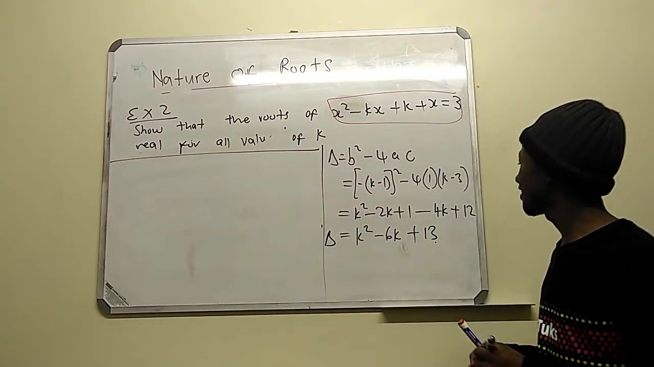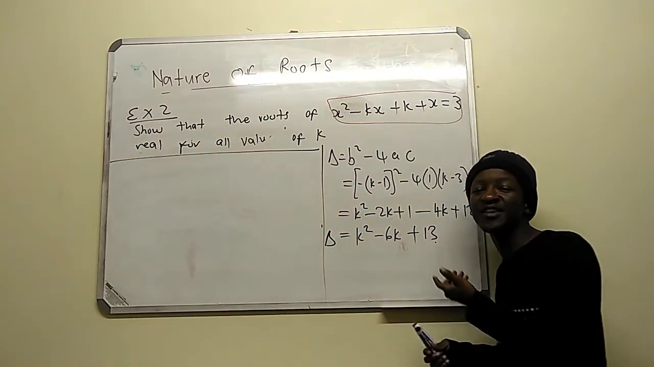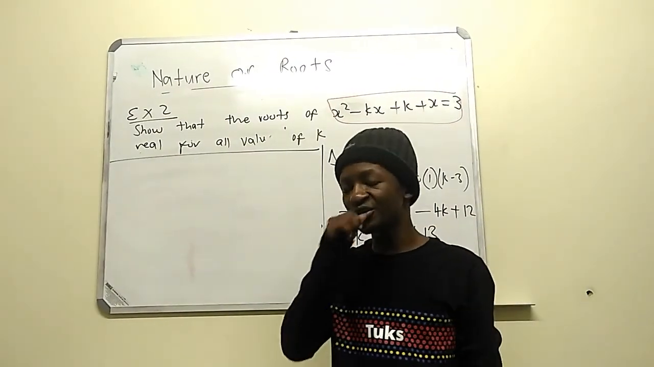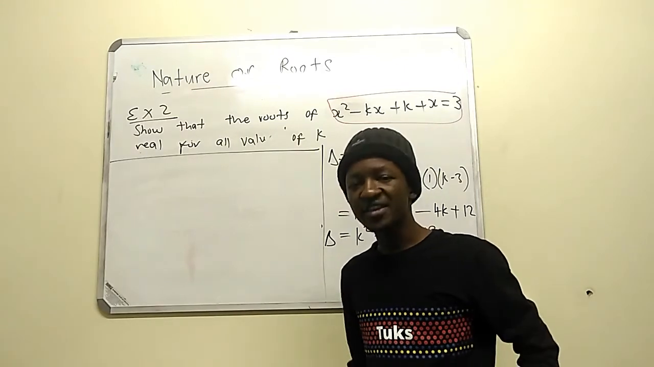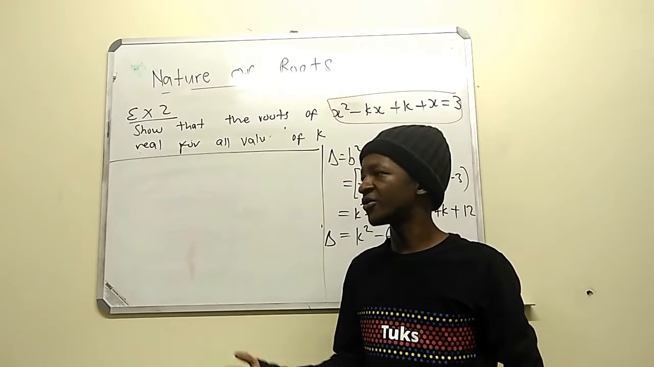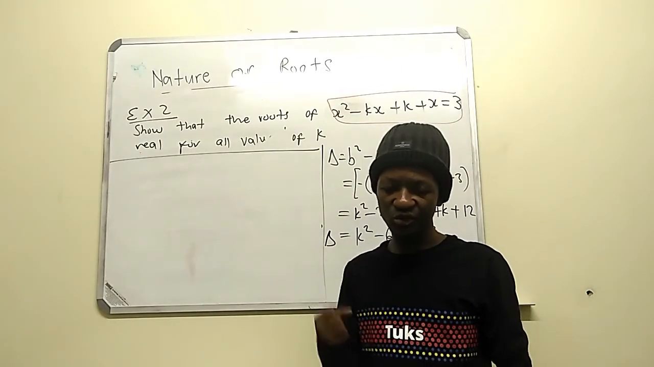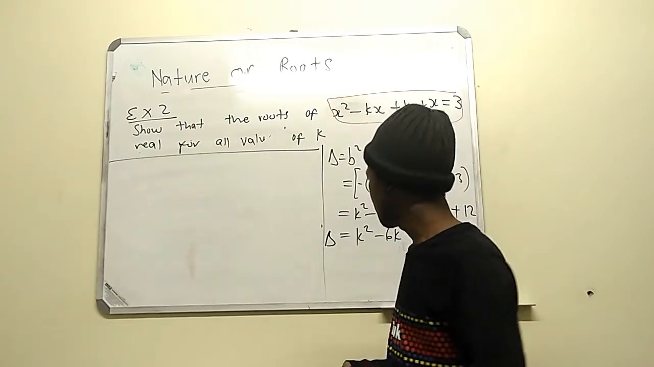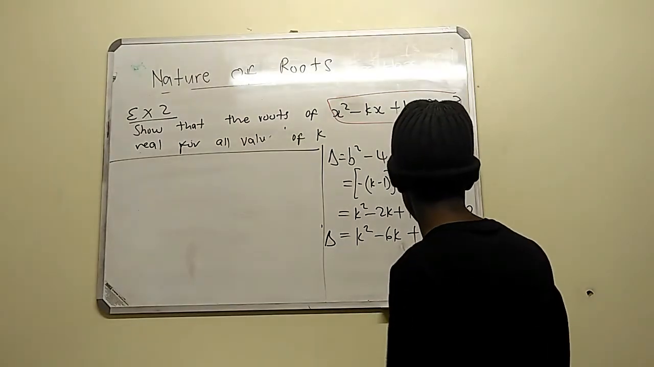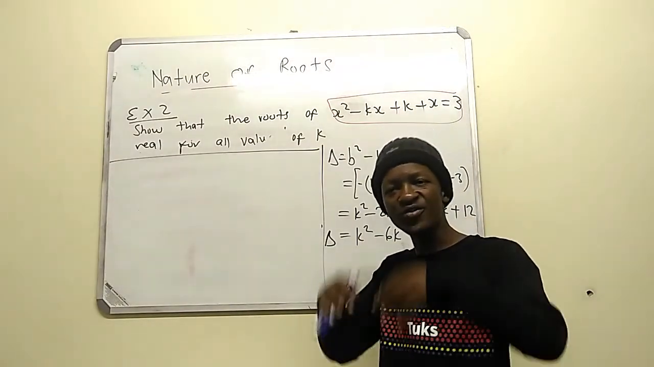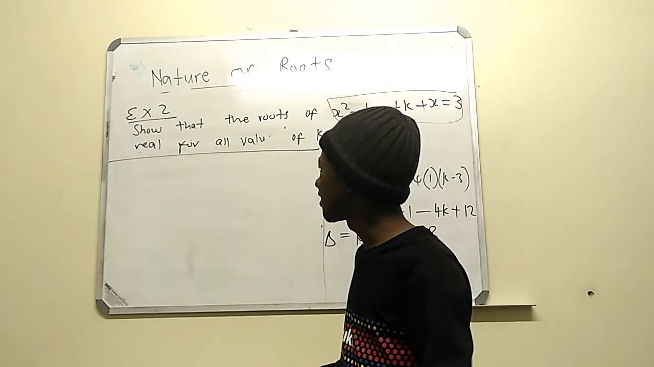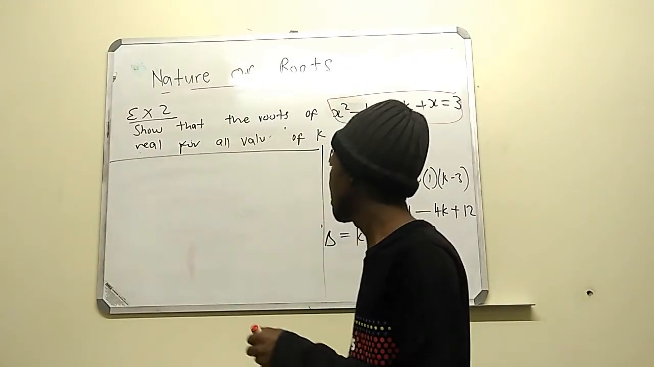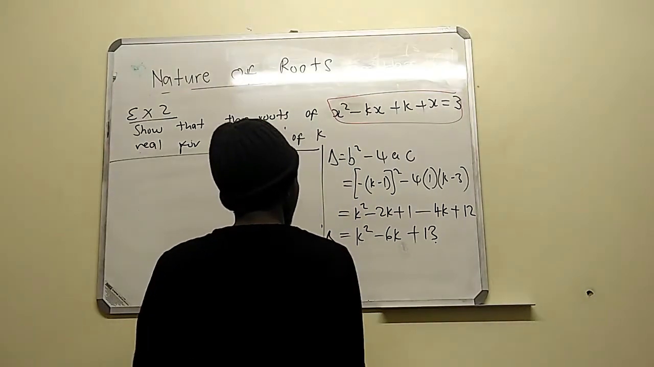When we have something like this, it's very difficult to really know the nature of the roots. So what you need to do is either factorize or complete the square. If we try to factorize this, we cannot really factorize it. So if you can't factorize a quadratic, try to complete the square. So we are going to complete the square of this thing.